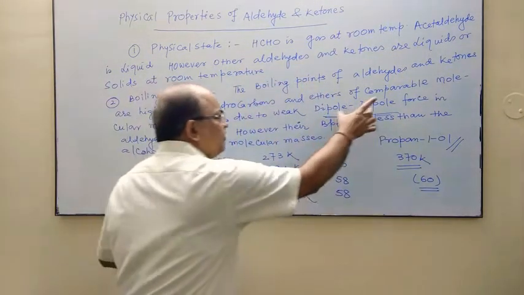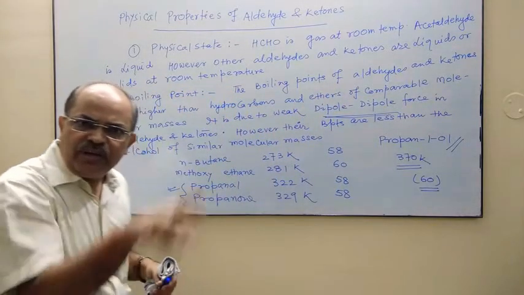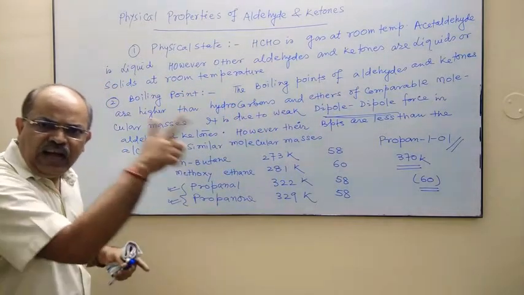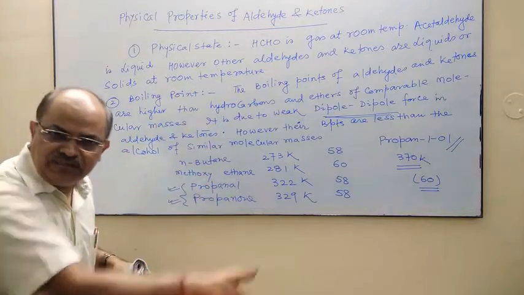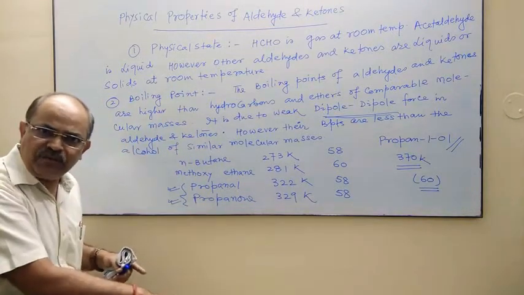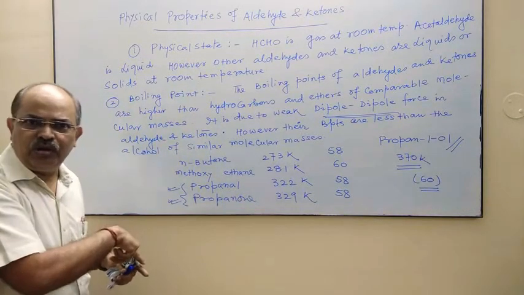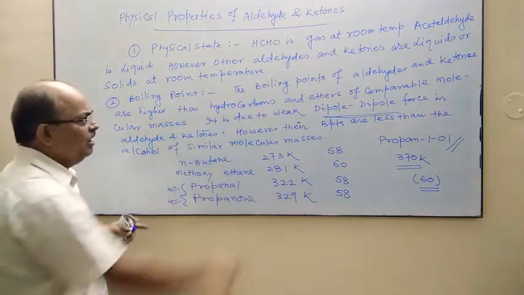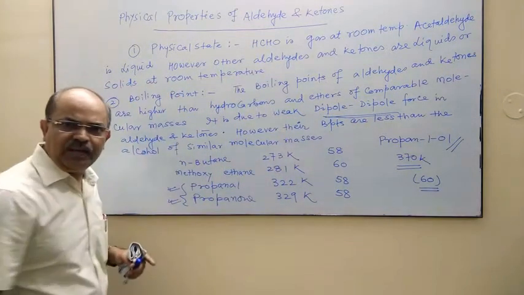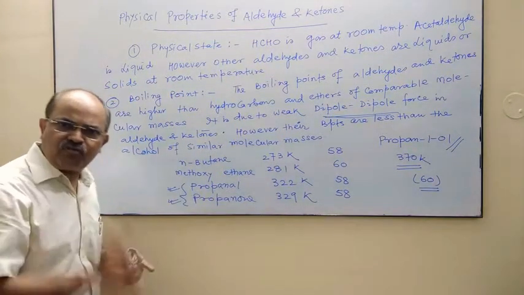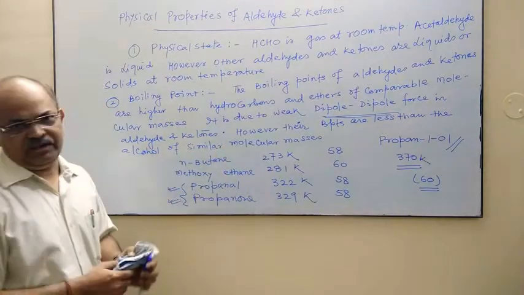So due to this dipole-dipole force, its boiling point will be higher than the hydrocarbon and ether, but its boiling point will be less than the alcohol, because in case of alcohol, in place of this dipole-dipole force, there is a strong intermolecular hydrogen bond.